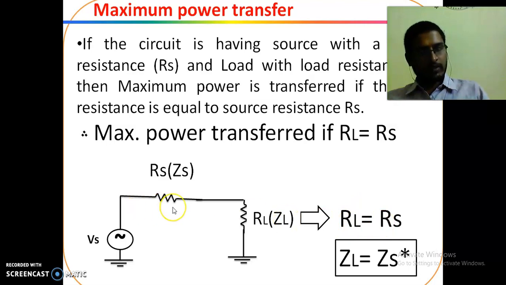If the network consists of impedances, maximum power will be delivered to the load impedance if ZL is equal to the complex conjugate of the source impedance.